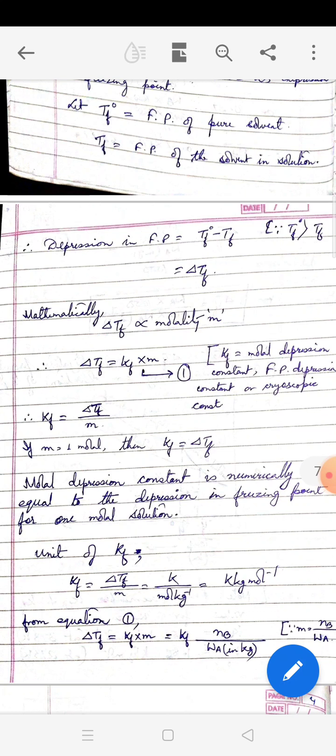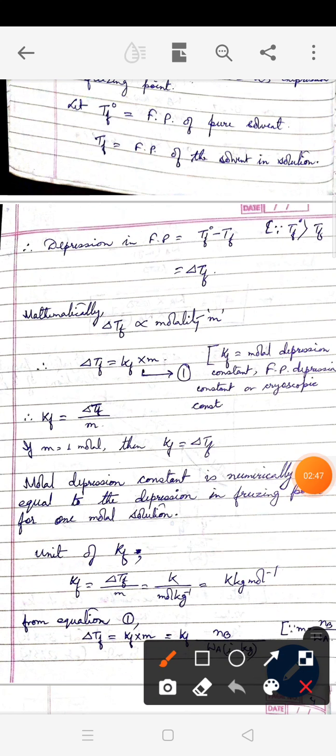Now, the rest of the derivation is very similar to that of elevation of boiling point. So experimentally, delta Tf is directly proportional to molality m. Now we take a constant, remove the proportionality sign, and the constant is Kf. Now, what is the name of Kf? Kf is known as molar depression constant or freezing point depression constant, or the technical term cryoscopic constant. Now, to define the Kf value, we rearrange the equation. It becomes Kf equals delta Tf by m. Now, if m is equal to 1 molar, then mathematically Kf will be equal to delta Tf.